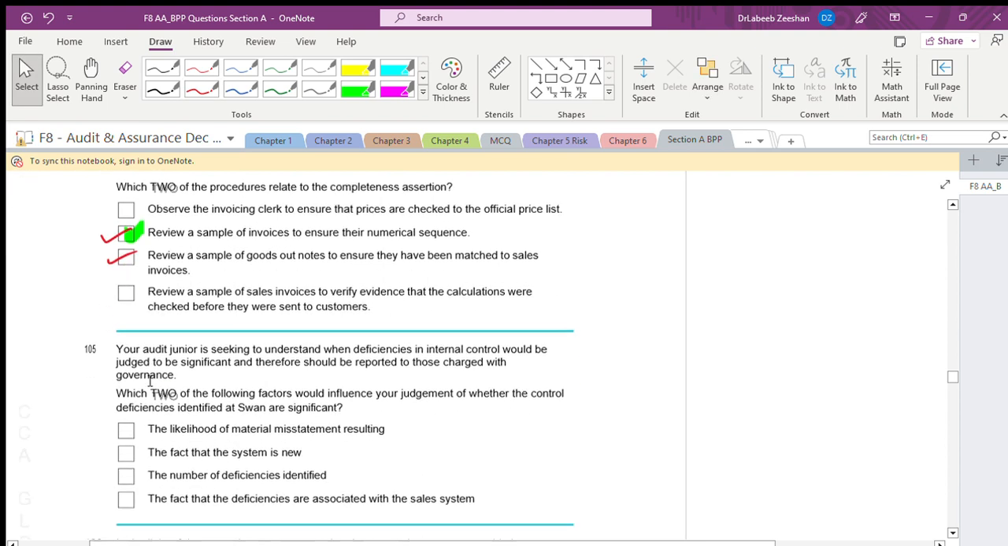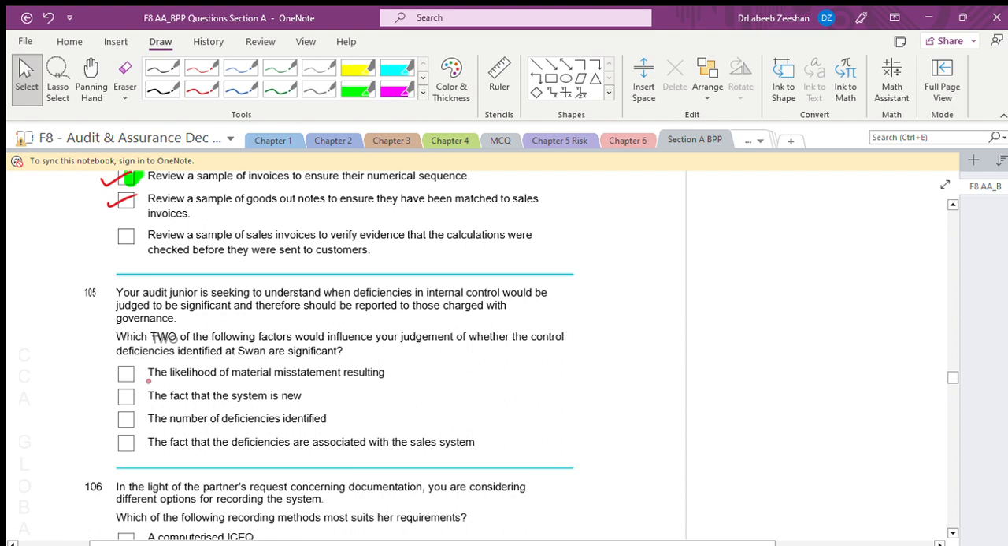Next one. What are they saying? Your audit junior is seeking to understand when deficiencies in internal control will be judged to be significant and therefore should be reported to those charged with governance. If there is a significant deficiency, we have to know what they say. The keyword is that deficiencies in internal control would be judged to be significant. If it is significant, it has to be reported to those charged with governance.